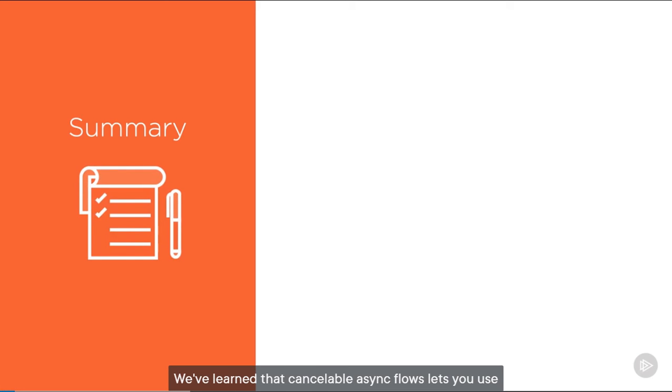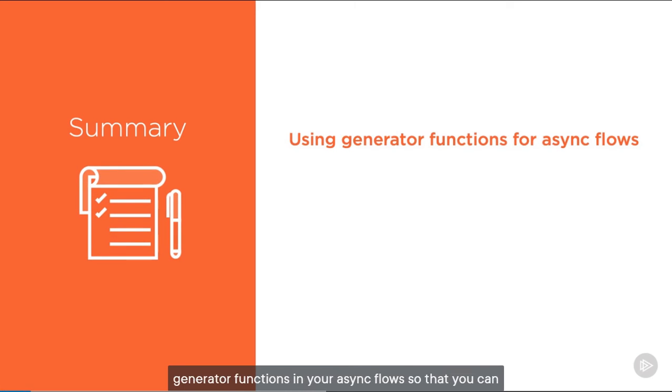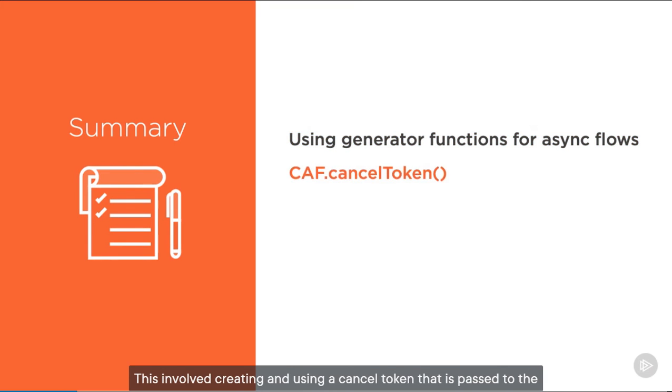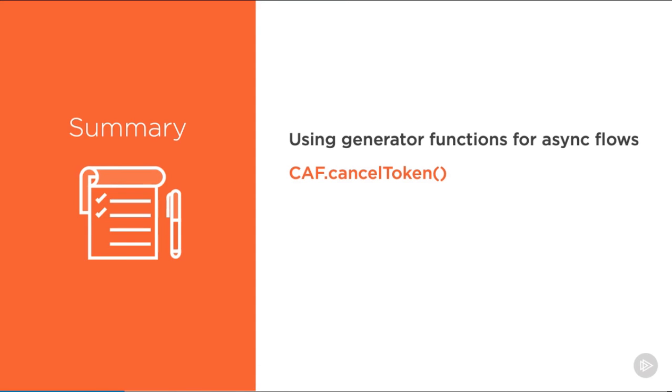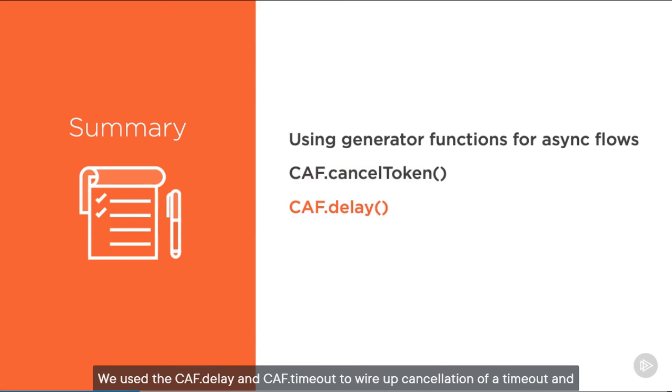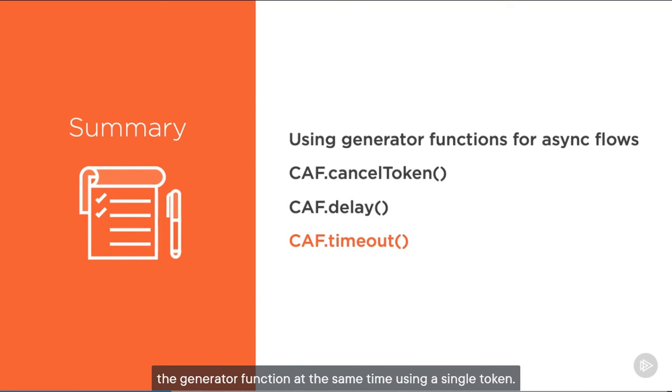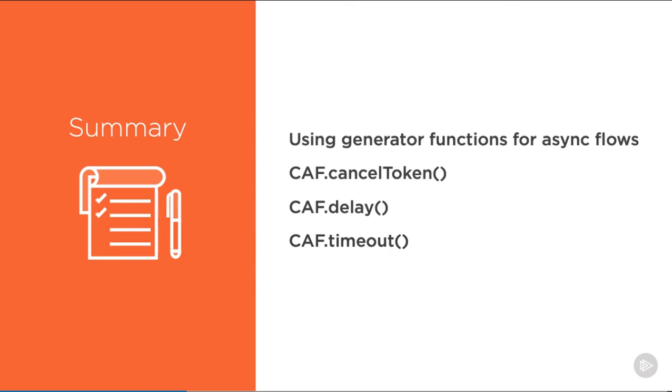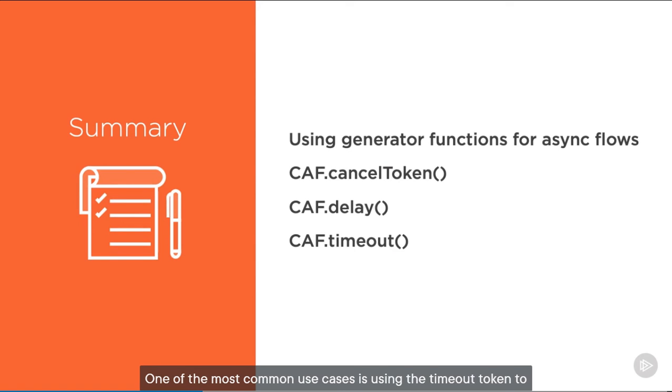We've learned that cancelable async flows lets you use generator functions in your async flows so that you can easily cancel requests if needed. This involves creating and using a cancel token that is passed to the generator and used to listen for an external abort call. We use the CAF delay and CAF timeout to wire up cancellation of a timeout and the generator function at the same time using a single token. One of the most common use cases is using the timeout token to cancel an async call that is taking too long. That's super helpful.